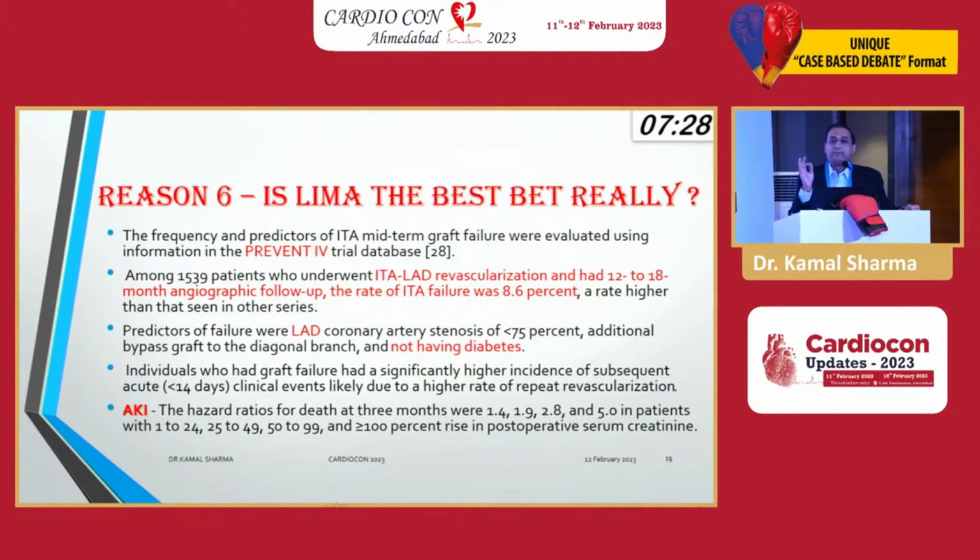Why? Because LIMA और बीमा का कोई बीमा नहीं है. LIMA या बीमा is like, depending on the surgeon, it is made in China. चल जाए तो आसमान तक, नहीं तो शाम तक. So every LIMA, does it play for 20 years? No, it depends. Anil bhai is a fantastic surgeon, as I said. His grafts flow fantastically, but then he cannot tell all surgeons कि आप LIMA ही लगाओ. I know a lot of surgeons who do vein grafts and they flow very well.